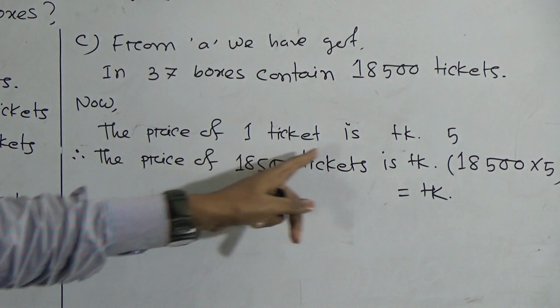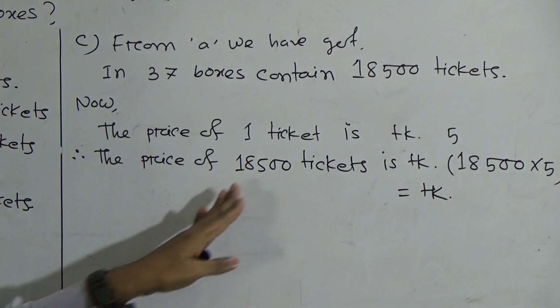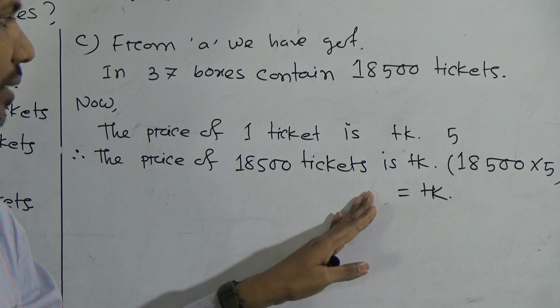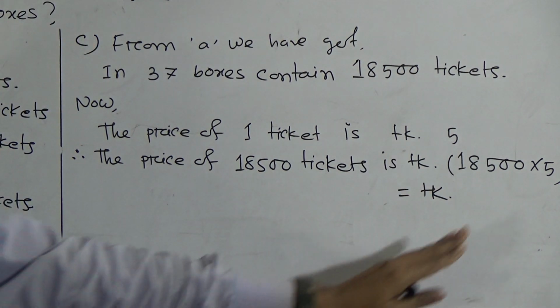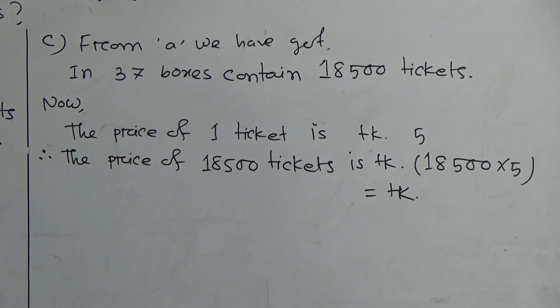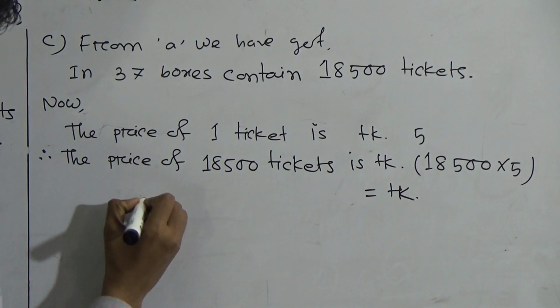The price of one ticket is taka 5, so the price of 18,500 tickets is more, which means multiplication. Now we have 18,500 into 5.